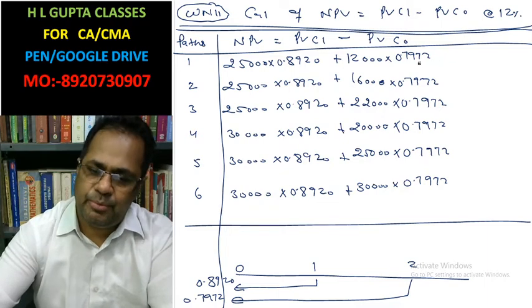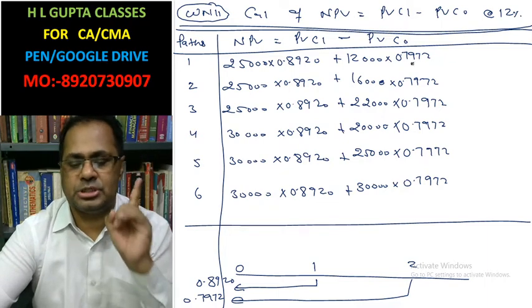To make it present value, we have multiplied by the present value factor for the second year.